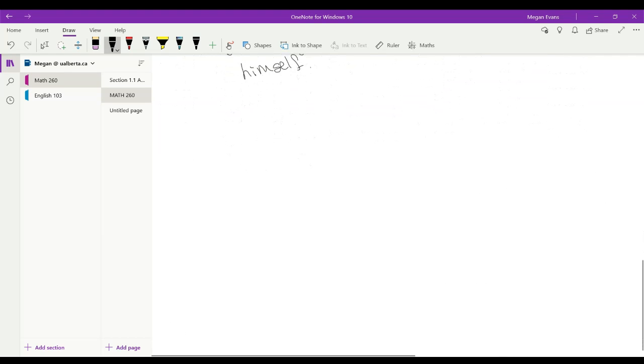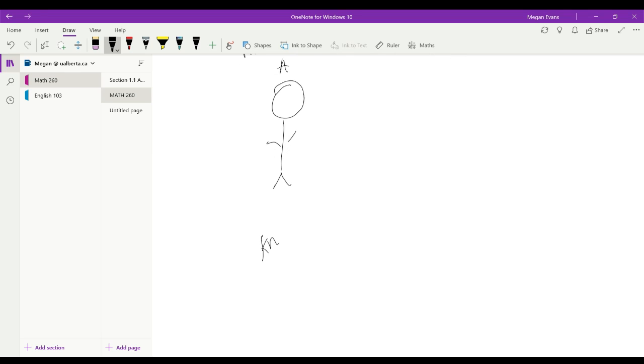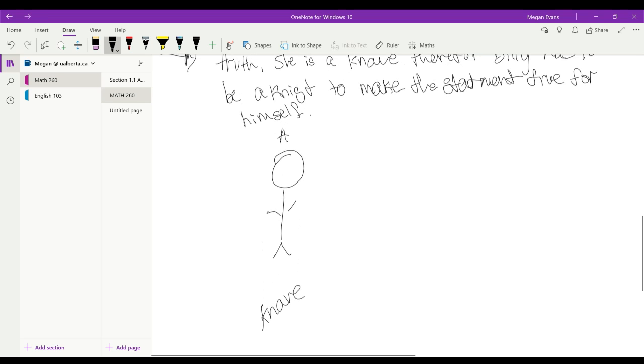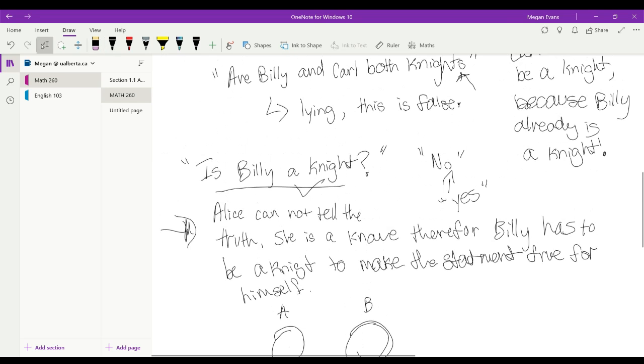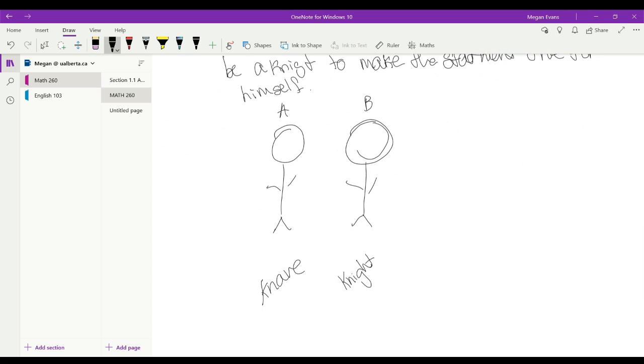Perfect. So now we can draw this. We've determined that Alice is a knave because Alice can only lie. She's got two contradicting false statements. Billy, we've proved that Billy is a knight from the statement, is Billy a knight? Alice says no. That automatically becomes yes because Alice can only lie. Therefore, Billy must be a knight.